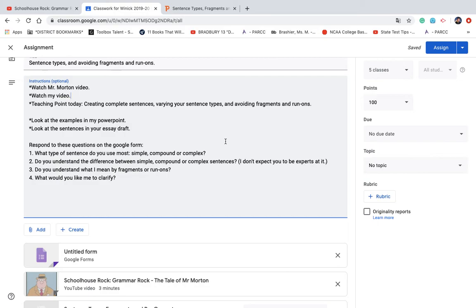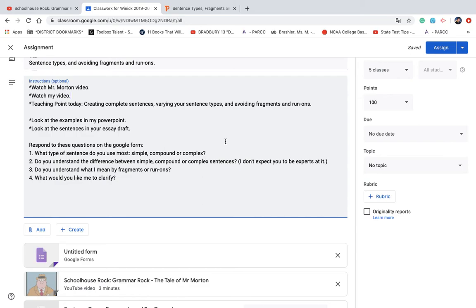It's going to ask you what type of sentence do you use the most. I want you to look at your essay draft and tell me, do you use mostly simple sentences or mostly compound sentences or mostly complex sentences? Look at your sentences and try to figure it out. I don't expect you to be experts at it. Then it asks you, do you understand the difference between simple, compound, or complex sentences?